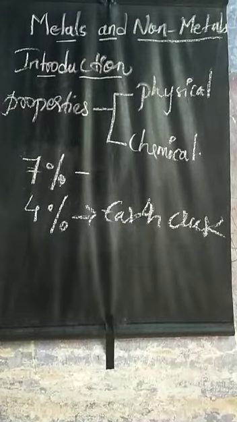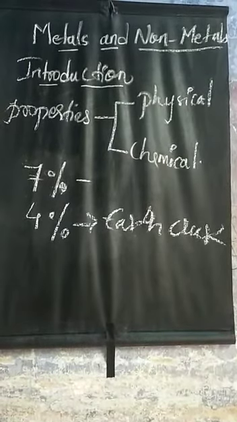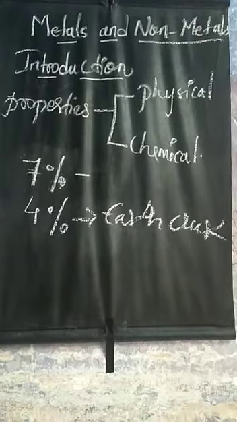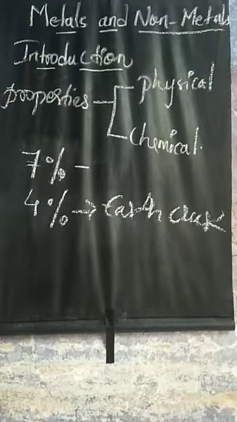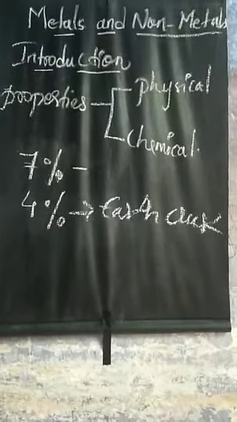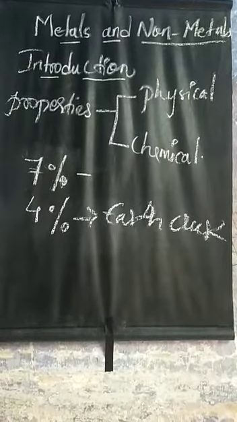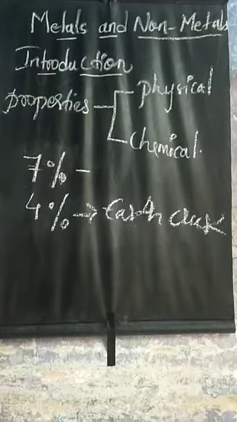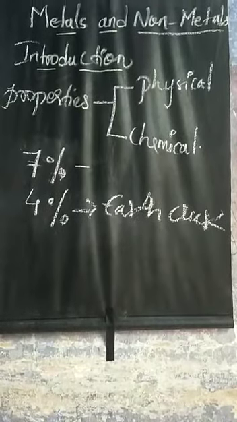Now we will write the definition of metals. The properties are classified into two types, one is physical and second is chemical. So, what are metals and what are non-metals? Metals are the elements that conduct electricity, and they are hard, malleable and ductile. Metals are also lustrous, hard, strong, heavy and sonorous. Some examples of metals are iron, aluminium, copper, silver, gold, platinum, sodium, potassium, calcium.